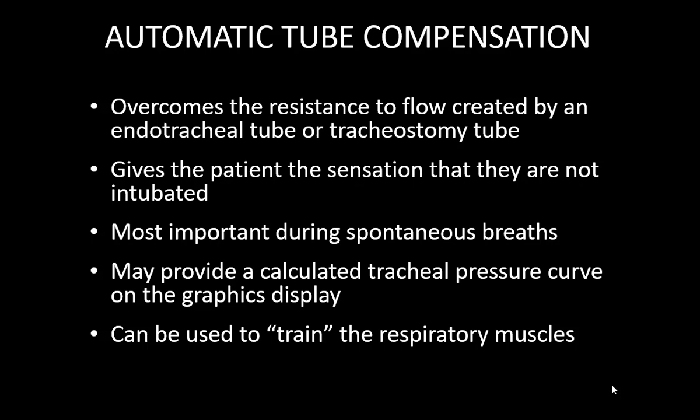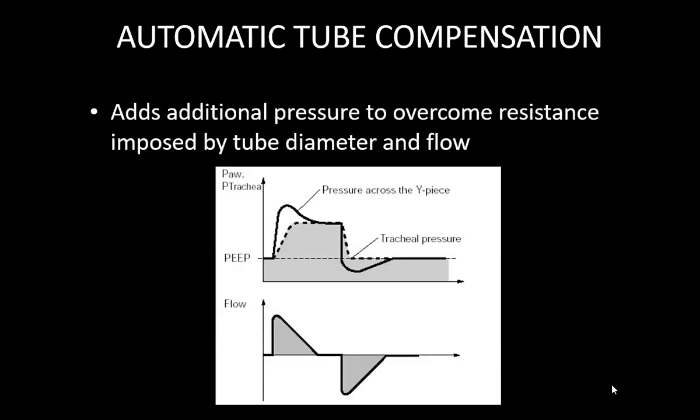Most important, during spontaneous breathing, it may provide a calculated tracheal pressure curve on the graph display, and this can be used to train the respiratory muscles now that weaning has started. So how does it do that? You set the tube size, of the endotracheal tube or tracheostomy tube, and the ventilator automatically calculates, for a given flow, what the resistance of the tube will be, because you are giving the size and the computer knows the length of the tracheostomy tube or the endotracheal tube.